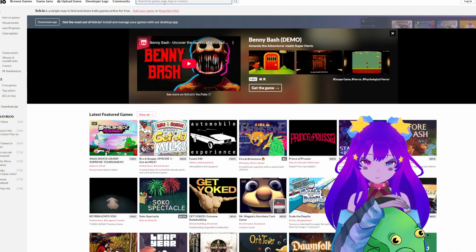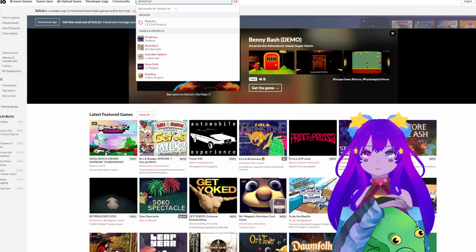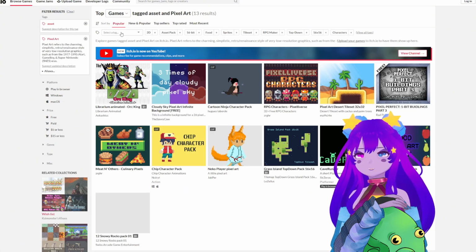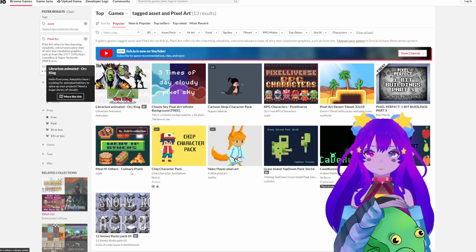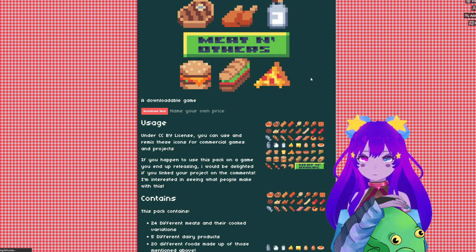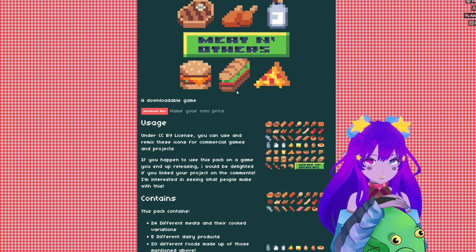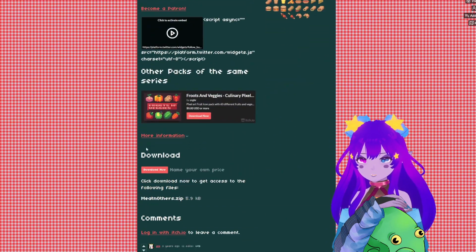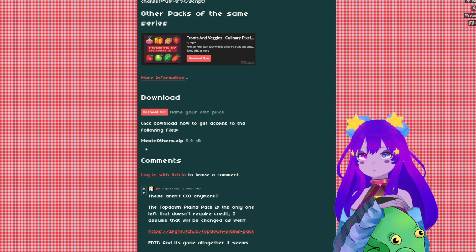For example, we have on here pixel art grass. If I type that in, pixel art, there we go. Pixel art assets, or filter with asset. Let's see here. What if I wanted food, right? And I wanted to add pixel art food to my game. And it's that thing of, you can download this and it's also free, right? But have you ever thought about using it as reference?